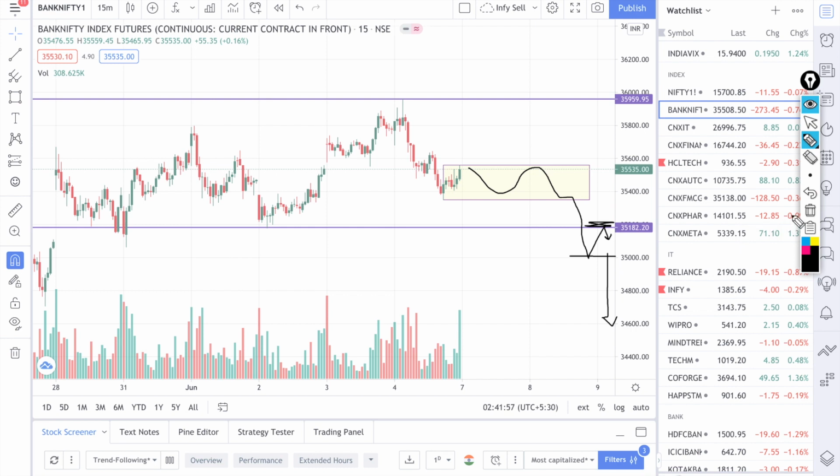Okay, so tomorrow if it opens with a huge gap up, for example around 35,800, that is a 400 to 500 point gap up, what generally happens is buyers are there. Here also the buyers were there. So generally a profit booking will come, not a selling side market. Here the market can go to profit booking if it opens over here, and it can take a support in this particular area and again go back, because buyers are present here.